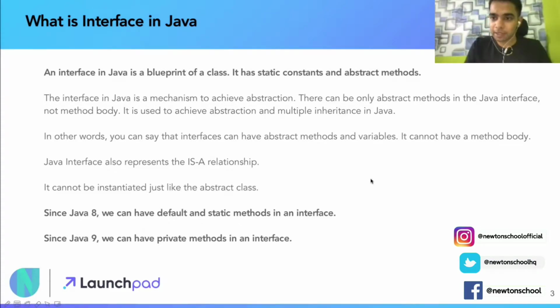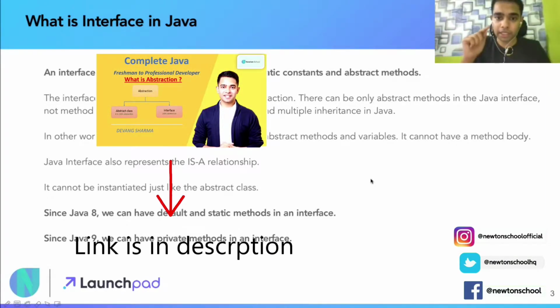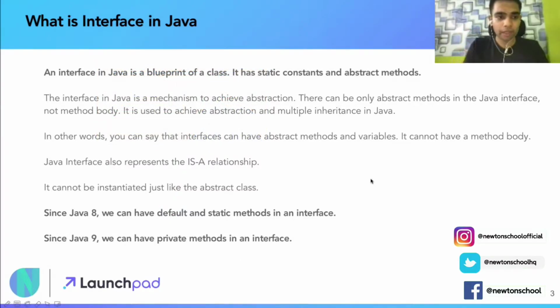Now, when I say abstract methods, we discussed them in the last video. In case you have not watched it, the link is in the description. Please watch the video about the abstract class and abstract methods that I've covered in the last class. An interface in Java is a mechanism to achieve abstraction.